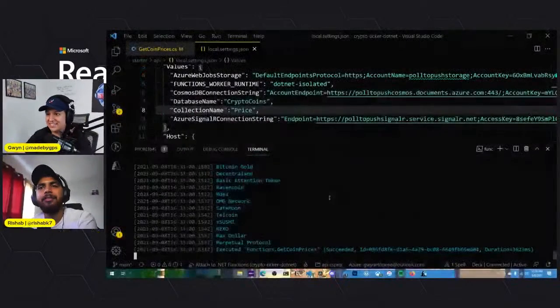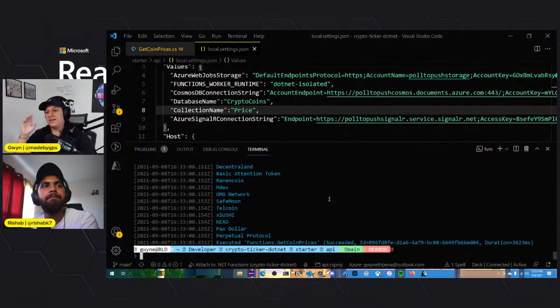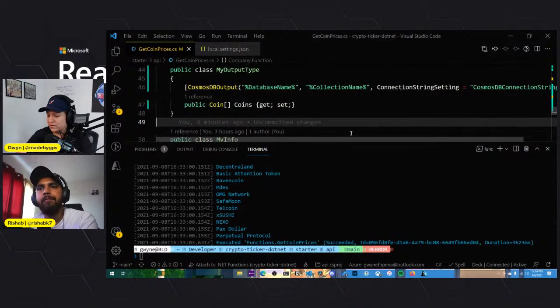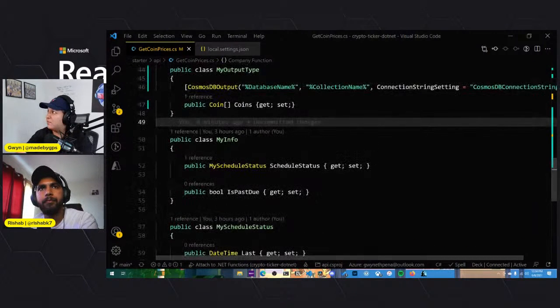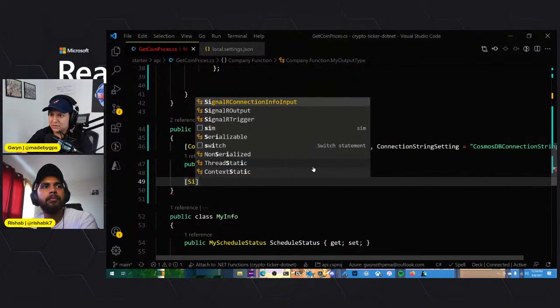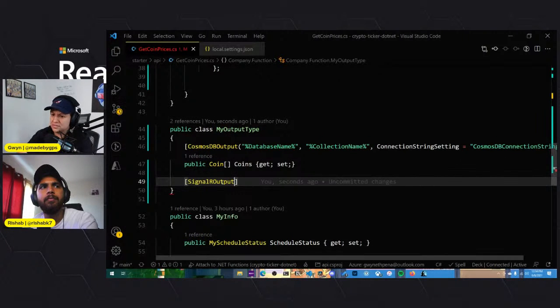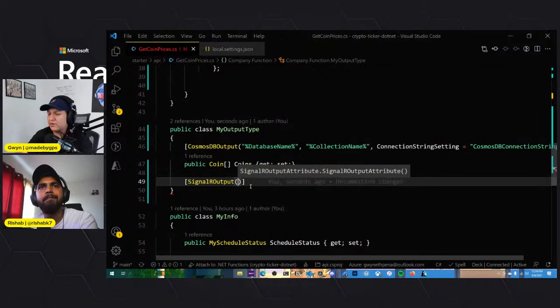Okay, so should we keep this running? Let's think. No, we'll have to create one more function actually. So we're calling the API, we're grabbing the data, we're saving it to Cosmos, but now we also need to send it as a message to SignalR, which is why we have the Azure SignalR connection string here. Since we've already created our output type, we can add it right here. I think it's SignalR output, and then we have to provide some details in here. But we also might need to create a class for our SignalR message.